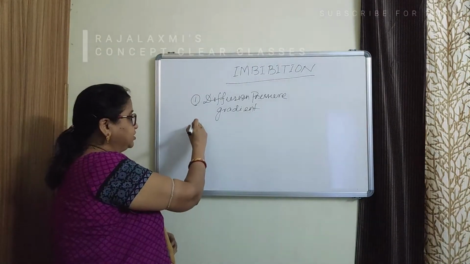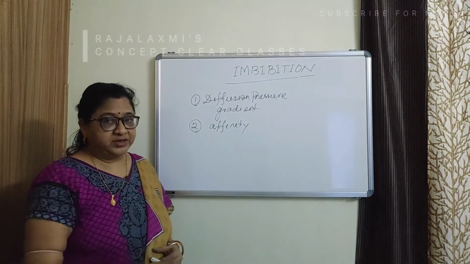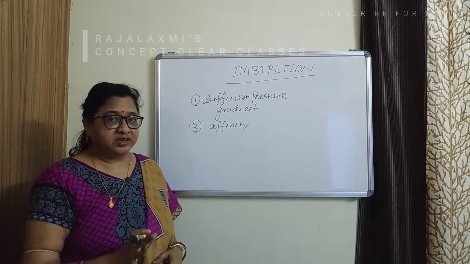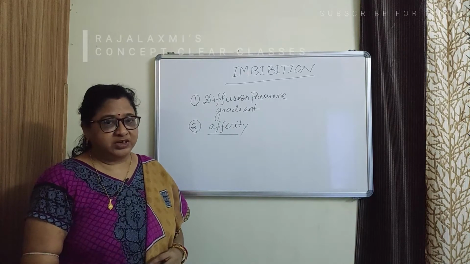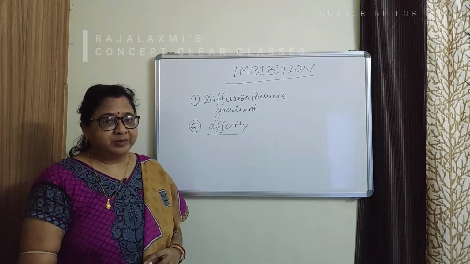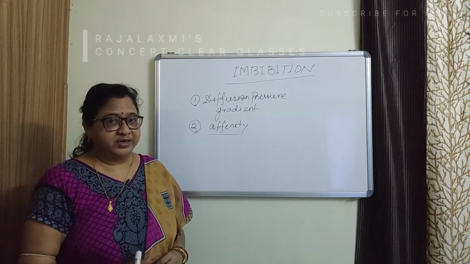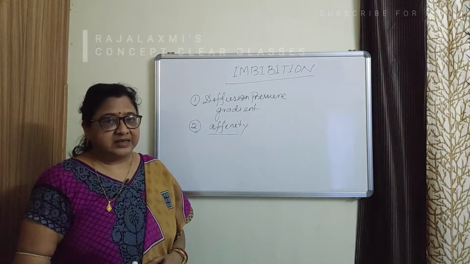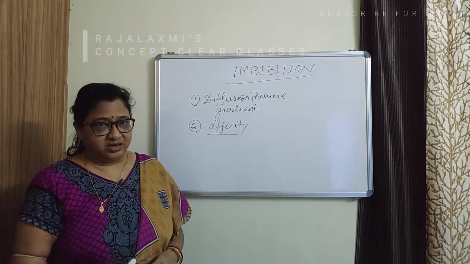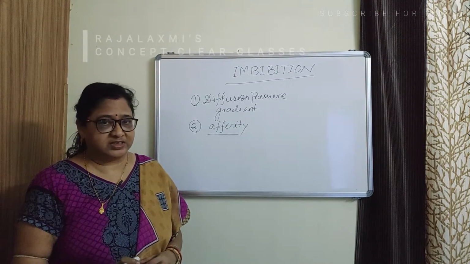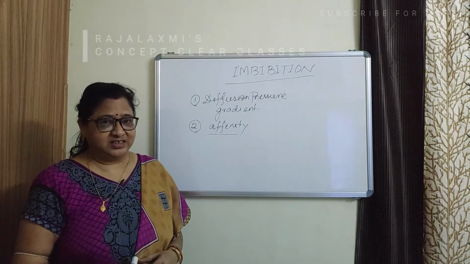And the second condition is that there should be some affinity between the imbibants and water molecule. For example, the carbohydrates and proteins present inside the plant cell, either living or non-living, have strong affinity towards the water molecule, and inside a dry seed a large amount of these cell colloids, that is carbohydrates, proteins, etc. are present. So the dry seeds absorb water easily.